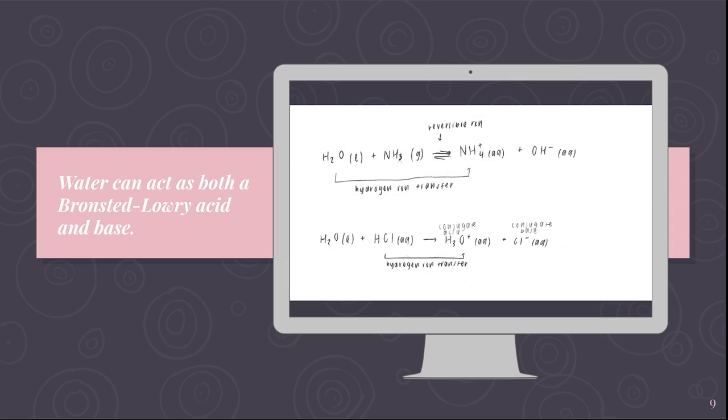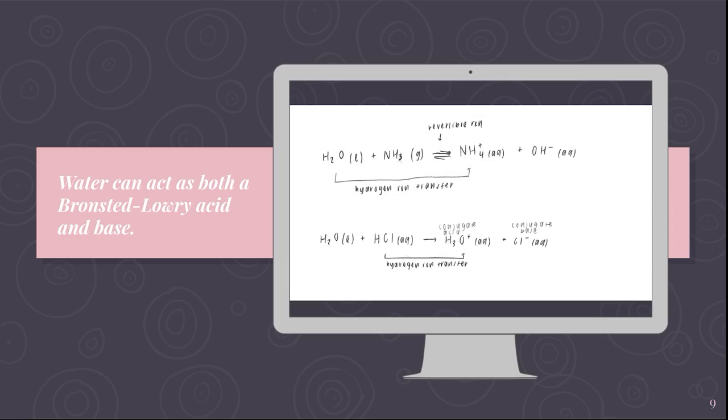For this reaction, water is acting as your acid and it's giving up 1 hydrogen ion to form the ammonium cation. In this case, since ammonia is a weak base, you're going to have a reversible reaction because it's not going to fully transform into its ions in solution.